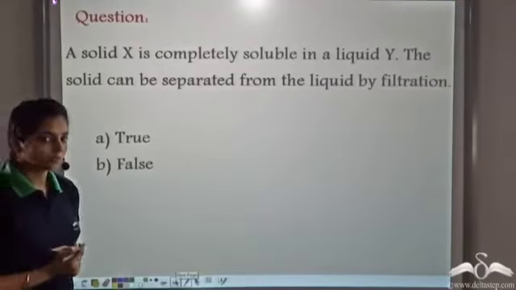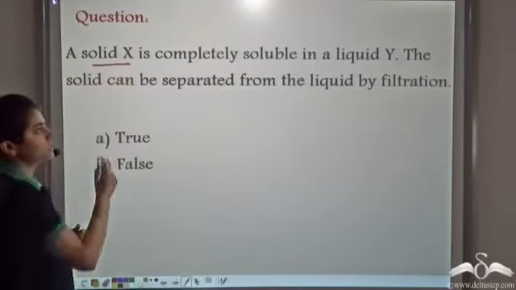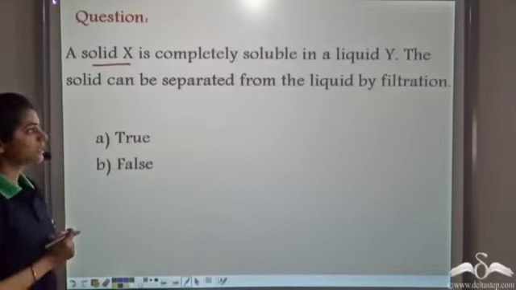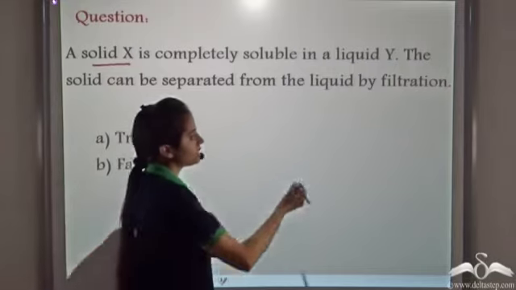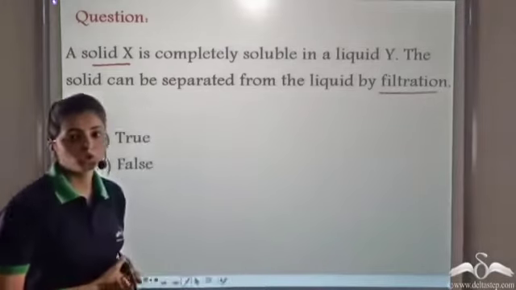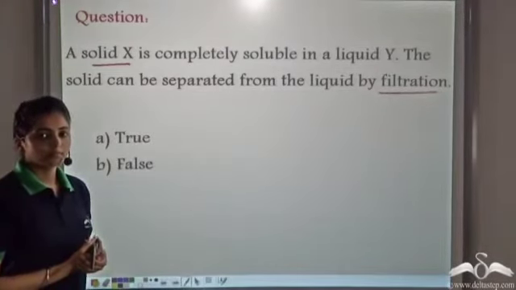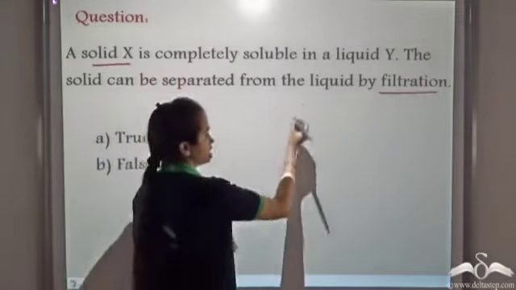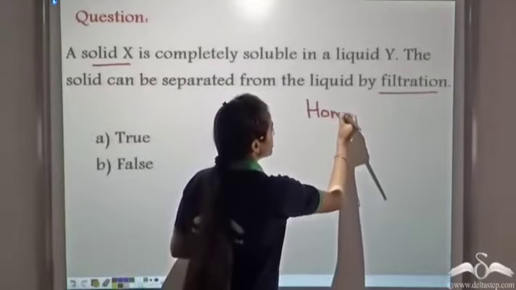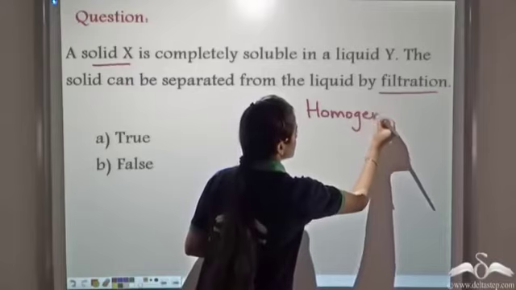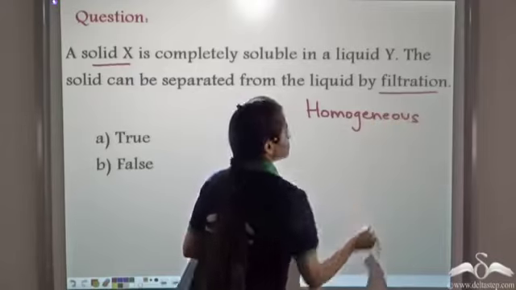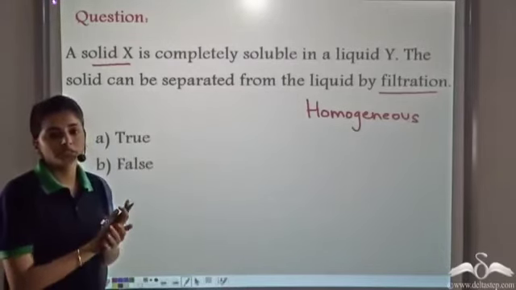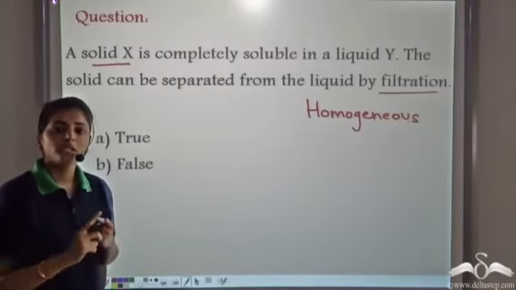So now let's take a question. We have a solid X which is completely soluble in a liquid Y. The solid can be separated from the liquid using the process of filtration. Is this statement true or false? The question says we have a solid which is completely soluble in the liquid Y. This means it is a homogeneous mixture. When we have a homogeneous mixture, that means the solid is completely soluble in a liquid. For such mixtures, we cannot use filtration.